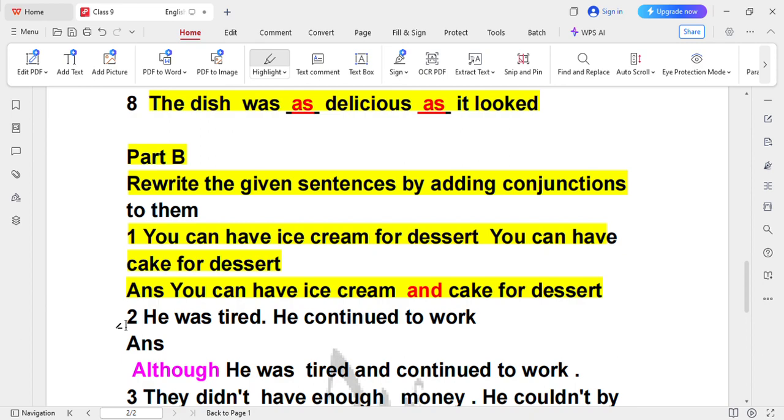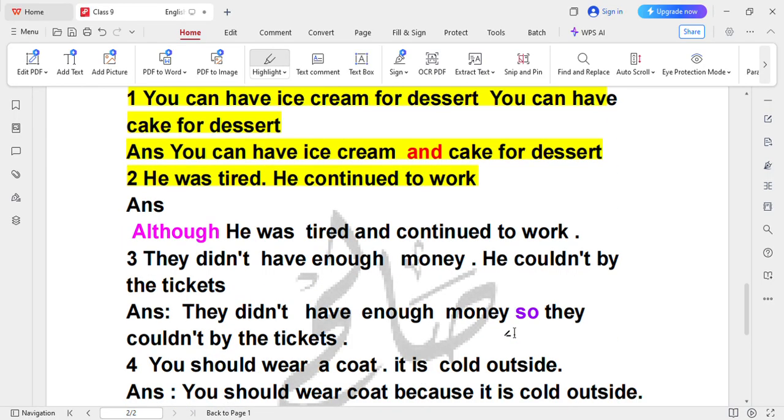Now look at the number 2 point. He was tired, he continued to work. Now these are two sentences. How can we join them? The answer is although. Now again we are using here the conjunction is although he was tired and continued to work. Now we are using although and make two sentences into one.